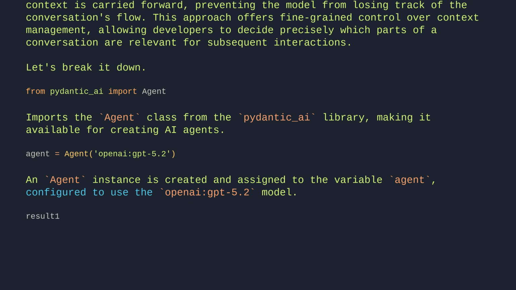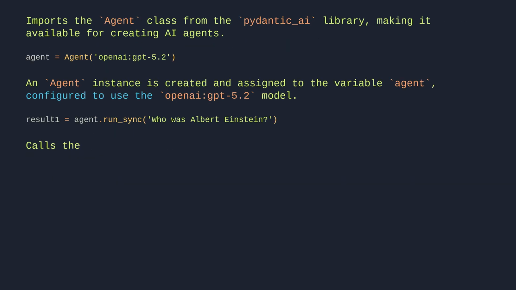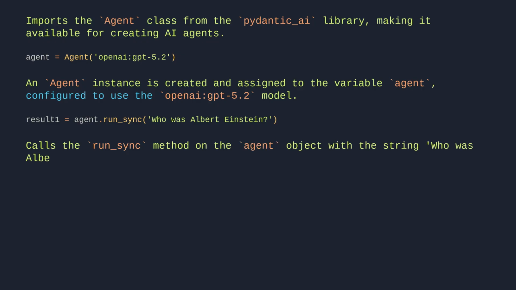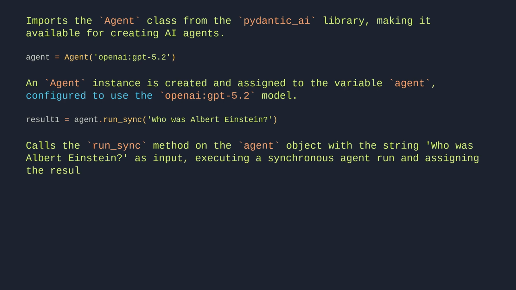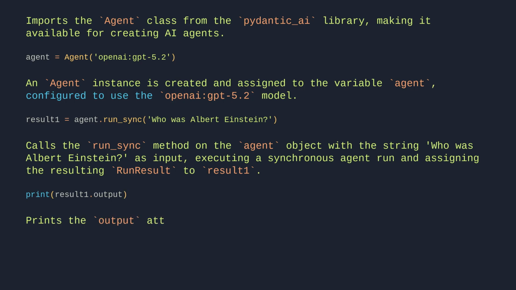result1 = agent.run_sync('Who was Albert Einstein?'). Calls the run_sync method on the agent object with the string 'Who was Albert Einstein?' as input, executing a synchronous agent run and assigning the resulting run result to result1. print(result1.output). Prints the output attribute of the result1 object to the console.